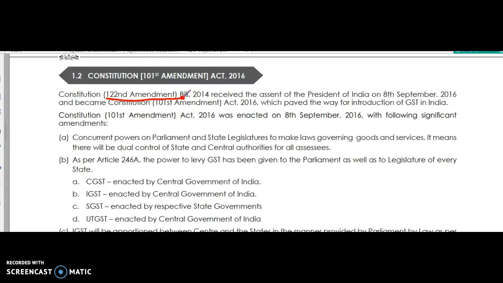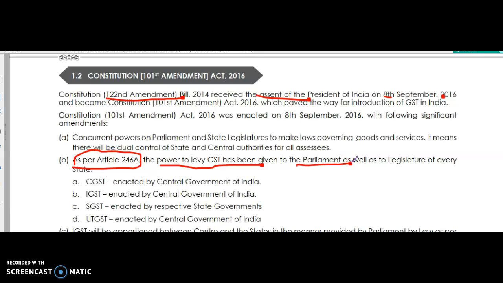The GST Act bill has been very simple. Multiple choice questions will come here. On 8th September it became the constitutional amendment after taking the President's approval. We have to remember 8th September 2016, and thereafter it became the act. It means the act extends to the whole of India except the state of Jammu and Kashmir before September 2016. And Article 246A gives the power to levy the GST; the Parliament has given the government the power to levy the GST.